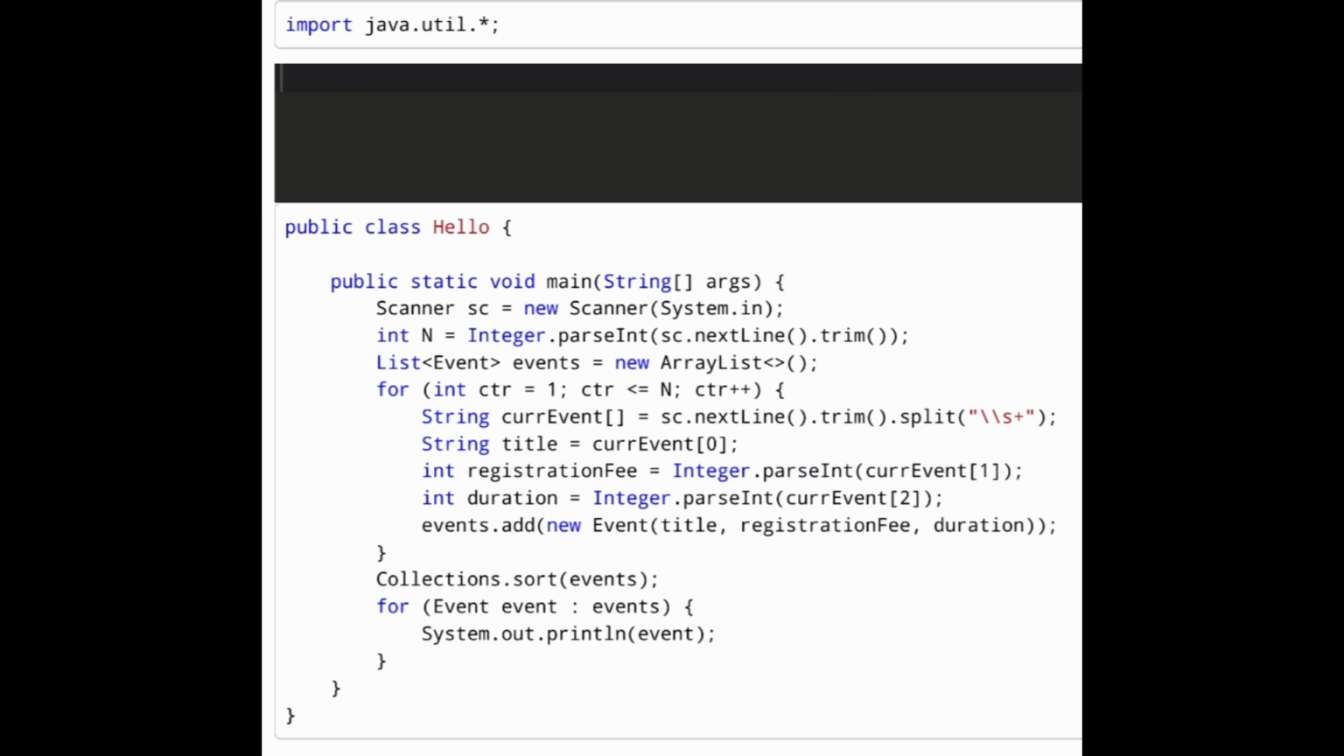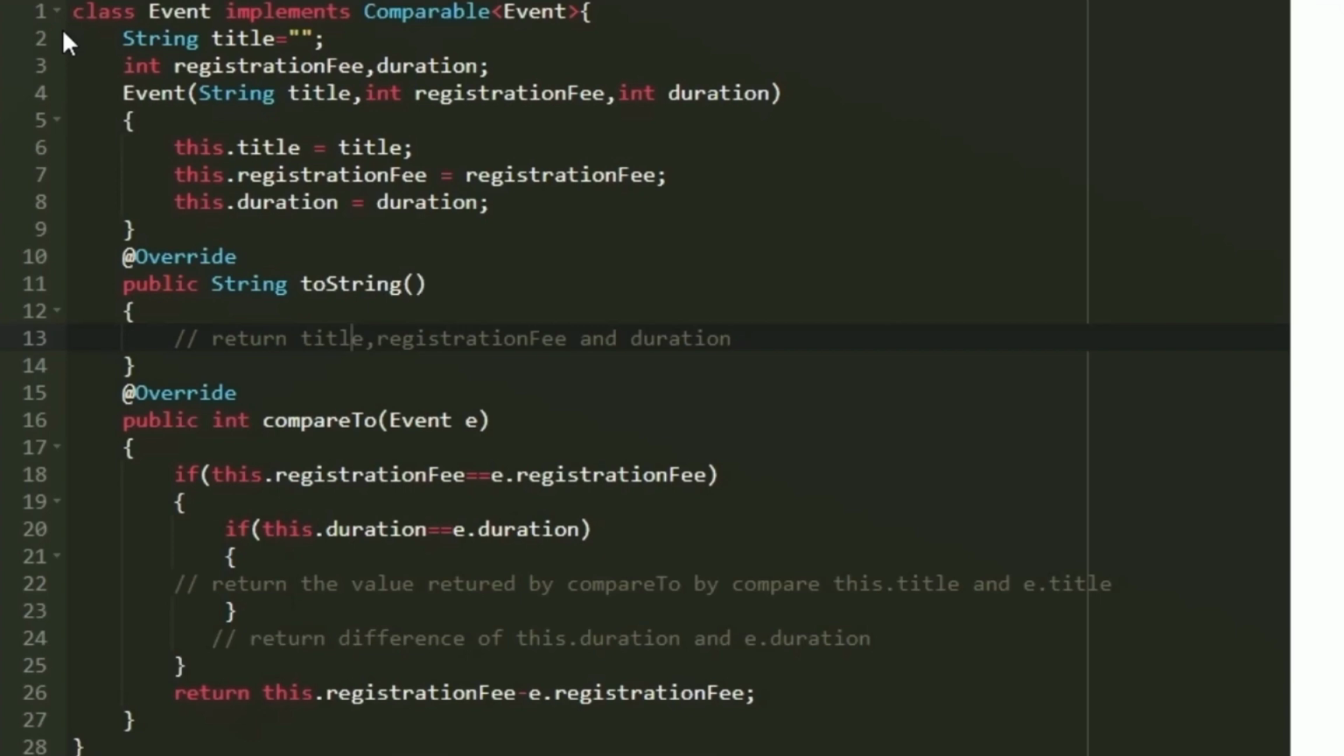Now we have to implement the class named event so that we get our desired output. Let us start implementing the event class. The syntax for creating a class is the keyword class and then the class name. So class event, and this should have a custom sorting, so it should implement Comparable.